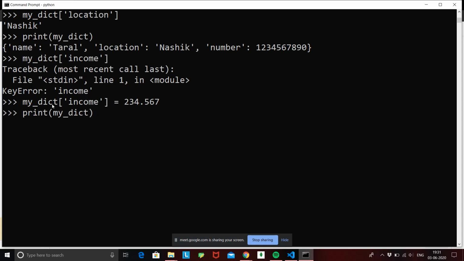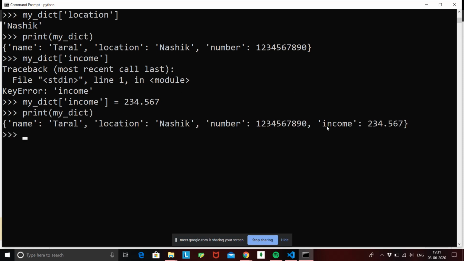If I try to print my dictionary, you can see over here an income field is added, and it's not just added as income, it is added as a key value pair. A comma has been added at the end, and this key value pair has been added to the last position of the dictionary. So this is how you can add new values to your dictionary.